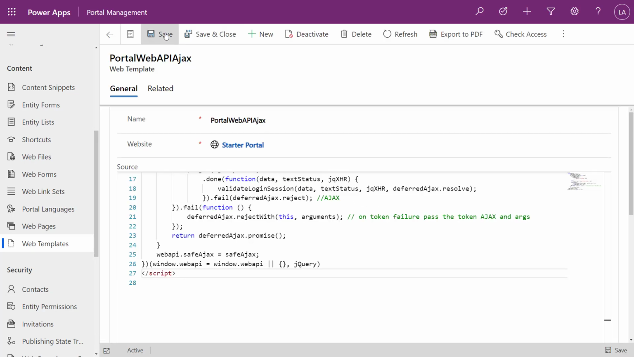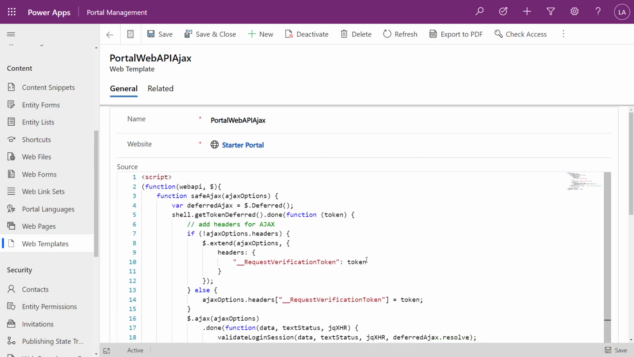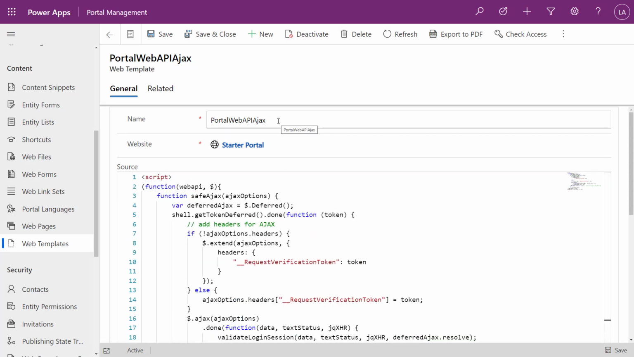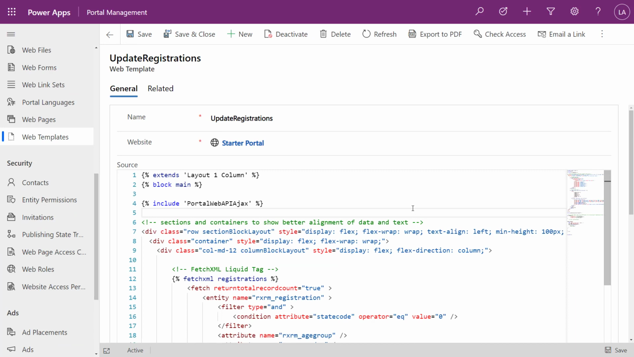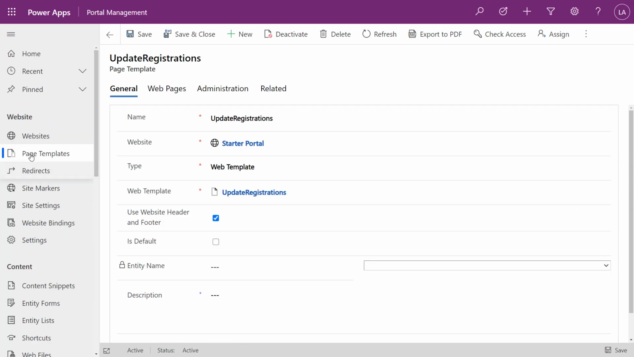We'll save this. And we're going to be basically pointing back to this particular web template. And again, web templates could be HTML, JavaScript, CSS, or of course, Liquid. So I've created that template here. And again, I'm going to need to create a corresponding page template. So I've created my page template. So that means I should be able to see that in my Portal Studio.